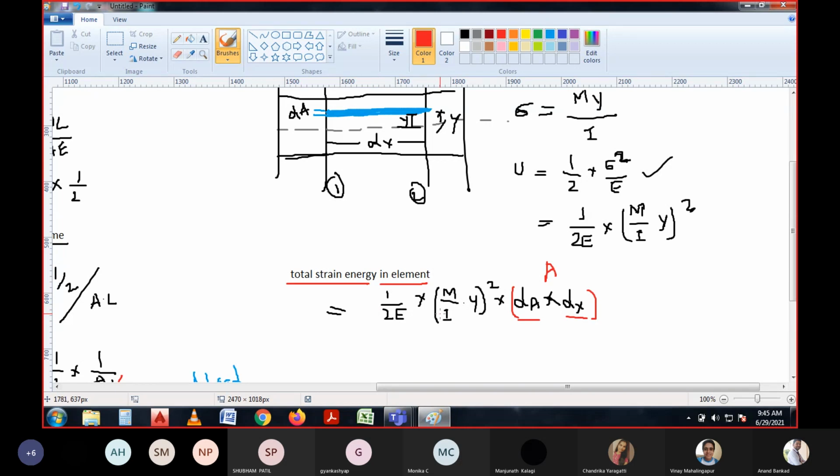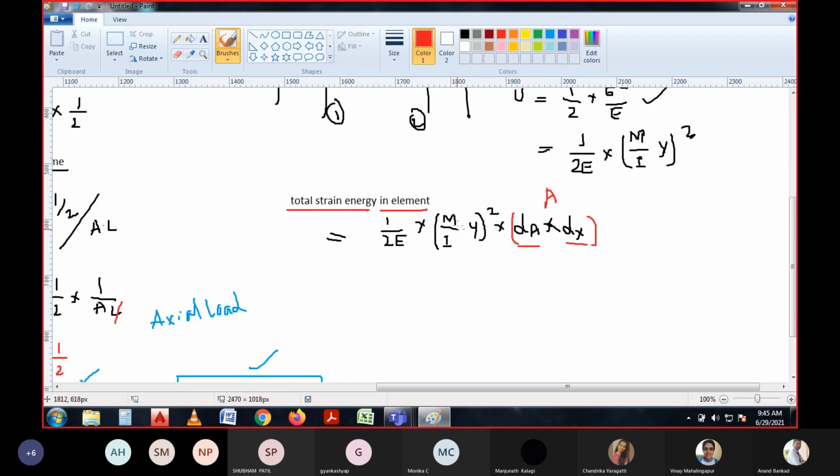So once we know that half this area is this much, then we could rewrite this equation. See, this is the total strain energy in the element.